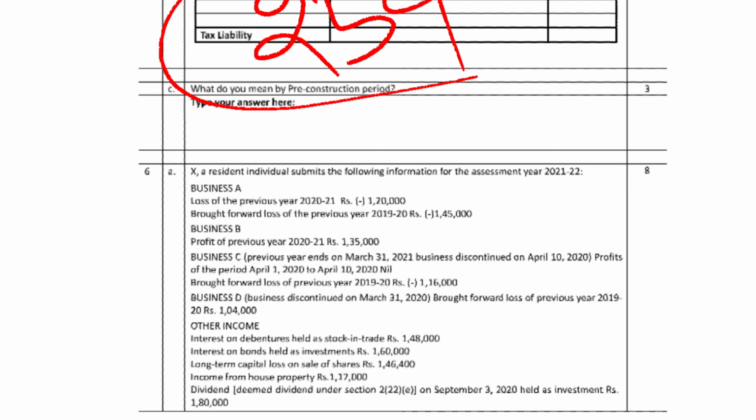So the pre-construction period starts from the day of commencement of the construction or the day of borrowing, whichever is later, to March 31 immediately prior to the year of completion of the construction. So interest incurred during the aforesaid period shall be accumulated and allowed in 5 equal installments from the year of completion of construction. So that is the pre-construction period.